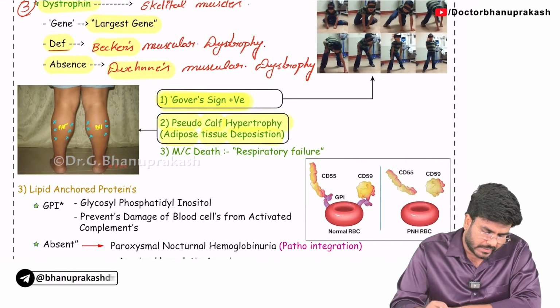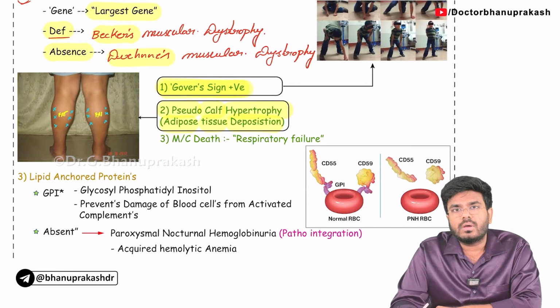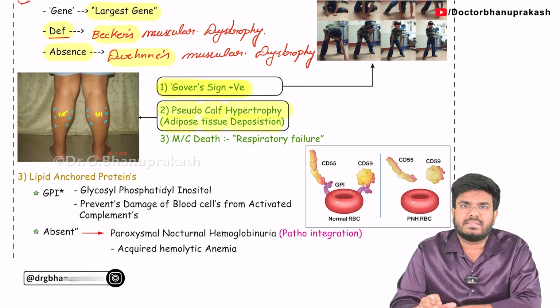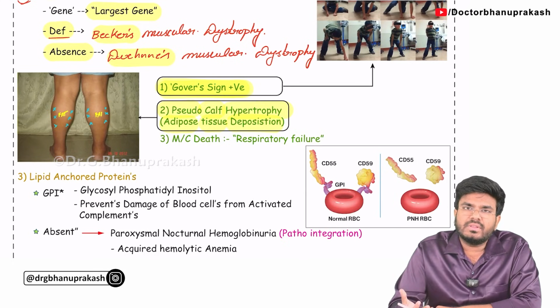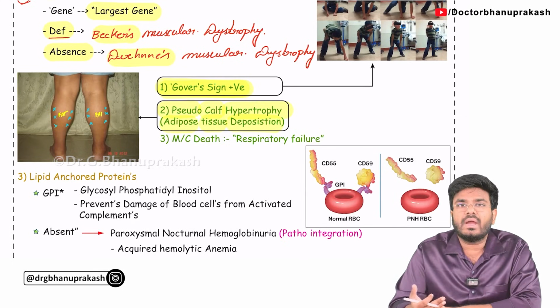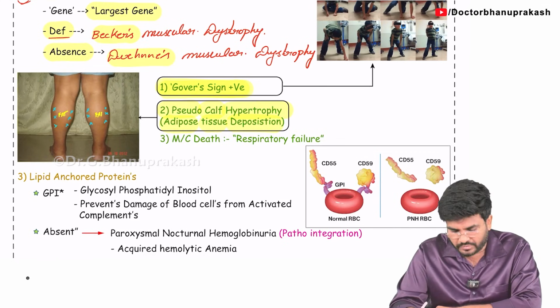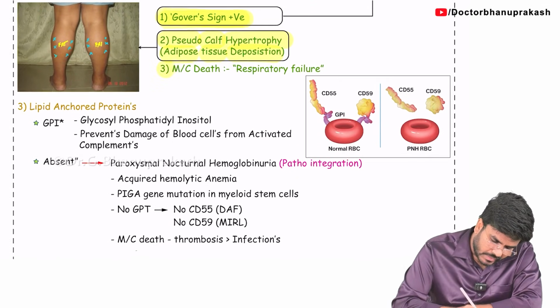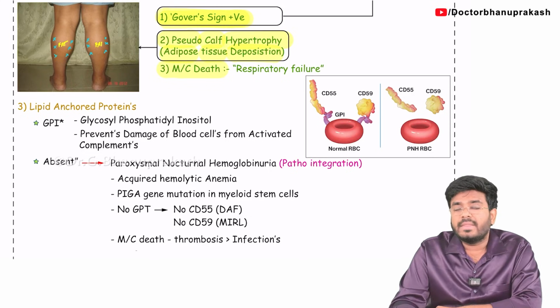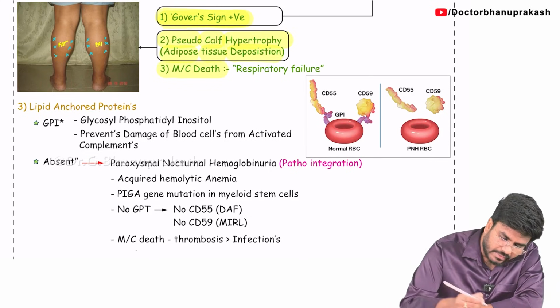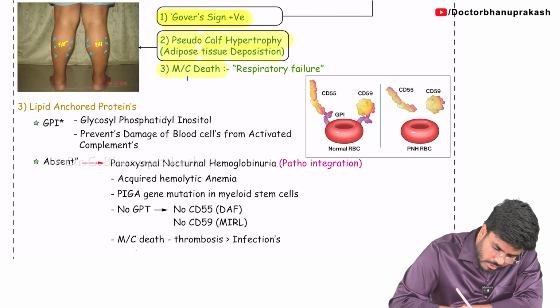So with this, we have completed the two important signs. Upon physical examination, you can find the pseudo calf hypertrophy and you can also see Gower sign positivity. Now, what is the most common cause of death? These people have muscle weakness, no? So the most common cause of death is cardiomyopathy. It's a recent advance.